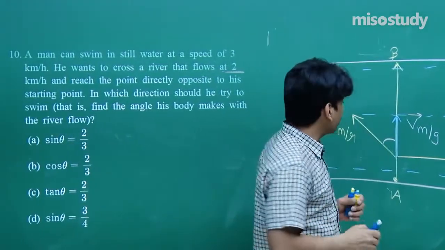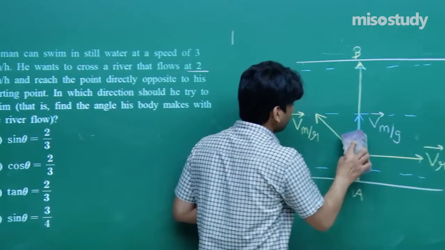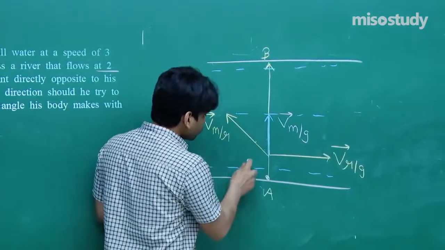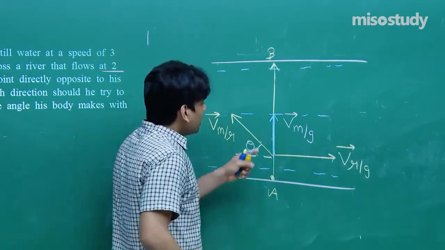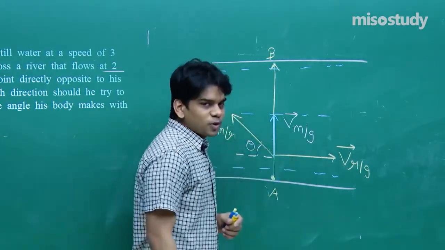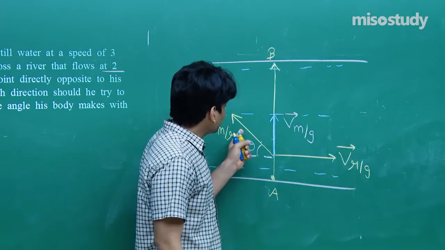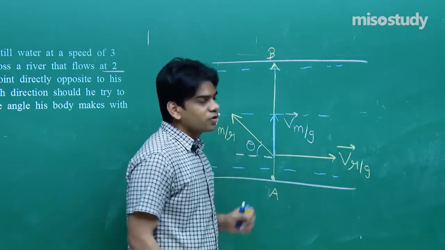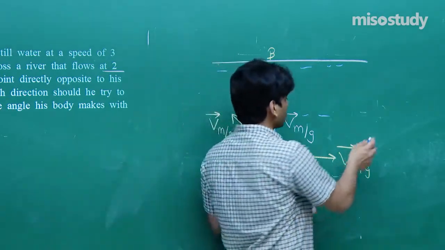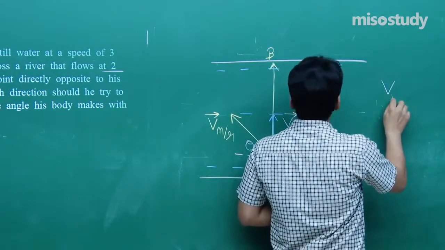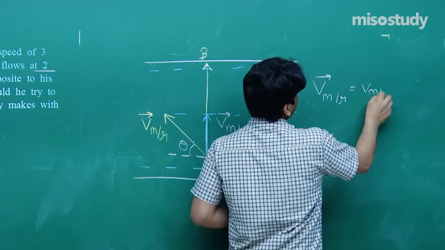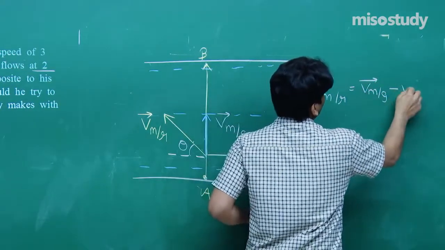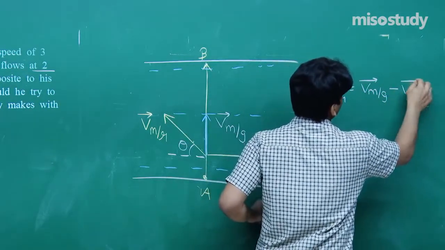So I am going to show directly that this angle is theta. This resultant velocity of man with respect to ground will be the resultant due to velocity of man with respect to river plus velocity of river with respect to ground. If you want to know it equation wise, velocity of man with respect to river is velocity of man with respect to ground minus velocity of river with respect to ground.